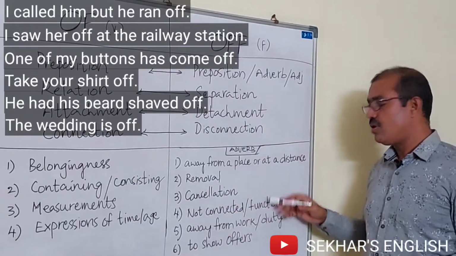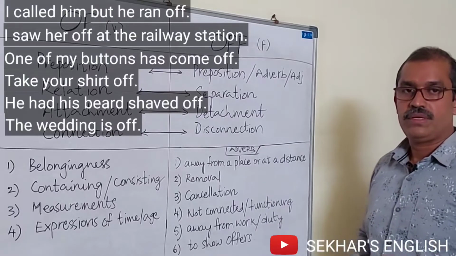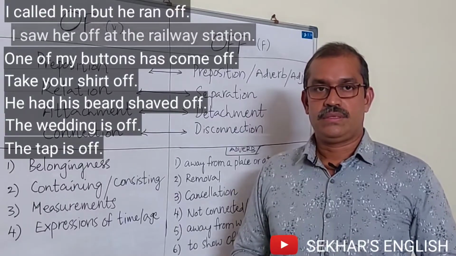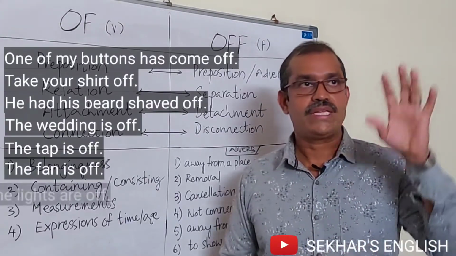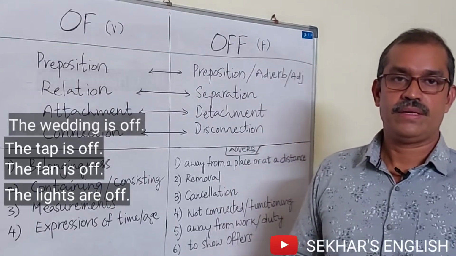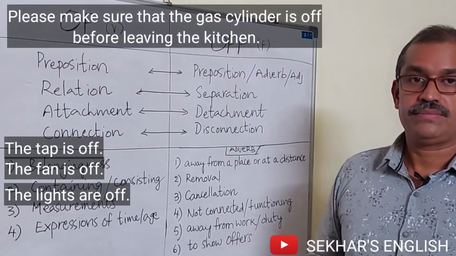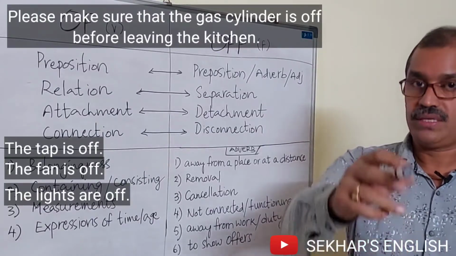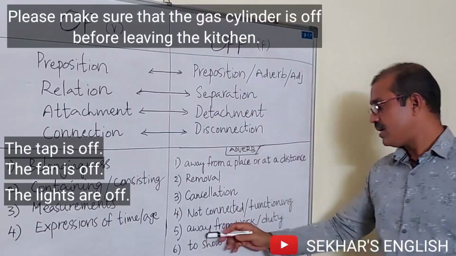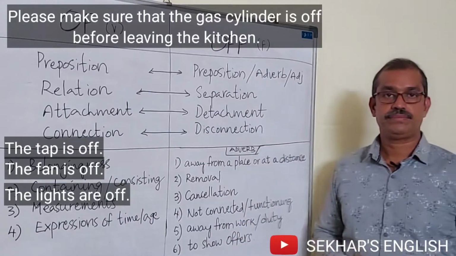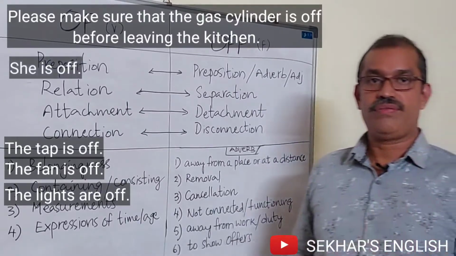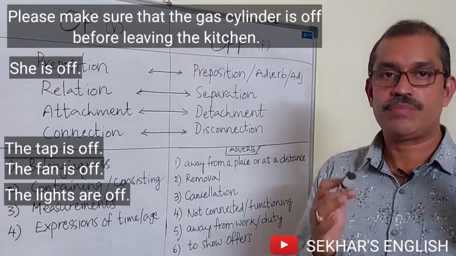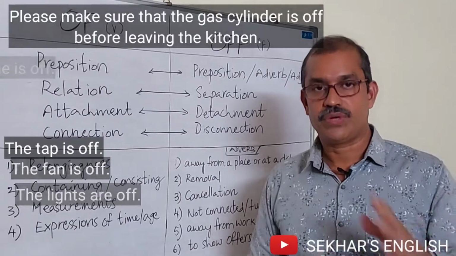Next one, not connected or functioning. For example, the tap is off. The fan is off. The lights are off. Please make sure that the gas cylinder is off before leaving the kitchen, right? Away from work or duty. She is off, that means she is away from duty. She is not at work, she is not performing her duty. She is on leave, okay, right?